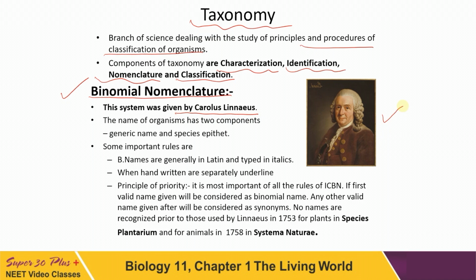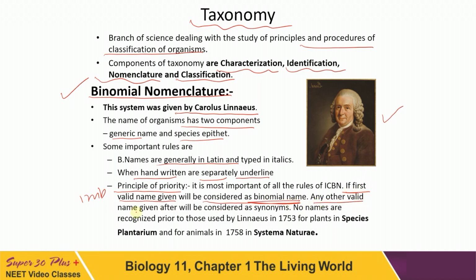Why binomial name? An organism has two components, the generic name and the species epithet. Some of the important rules of this binomial name are: it is written in Latin, and if handwritten, the genus and species will be underlined separately. The principle of priority is a very important one. What is that? If the first valid name is given, that will be considered the binomial name, the first valid name.